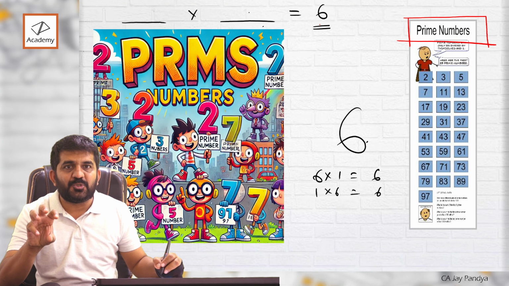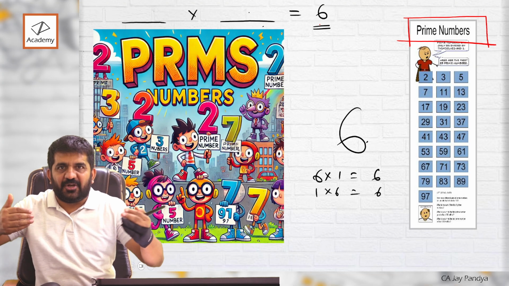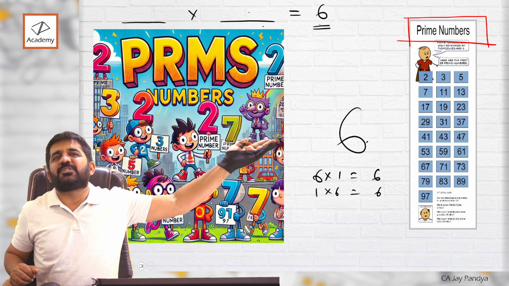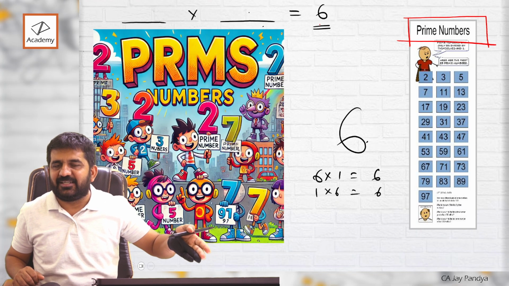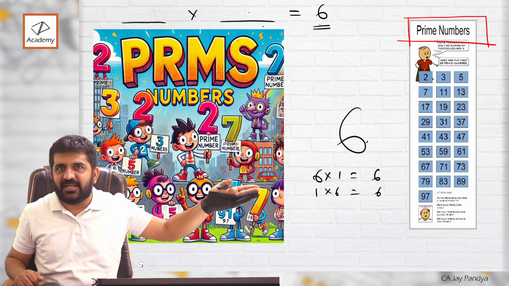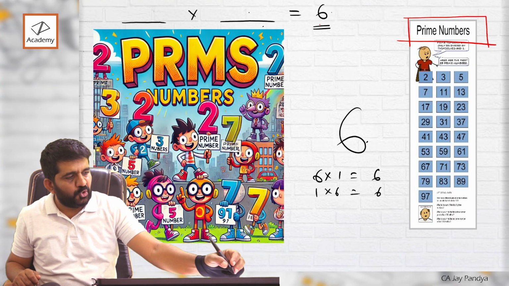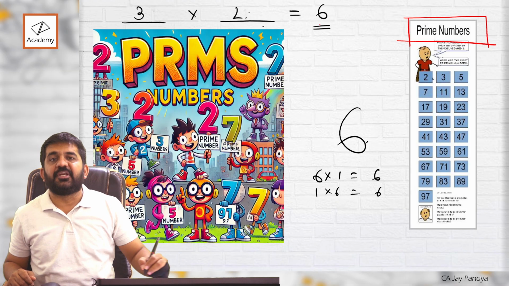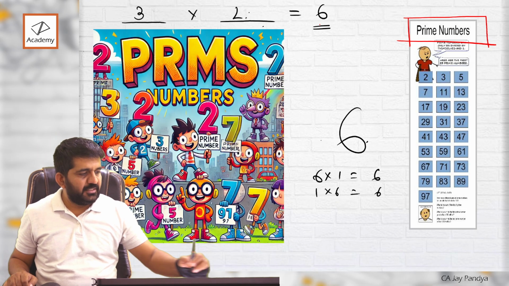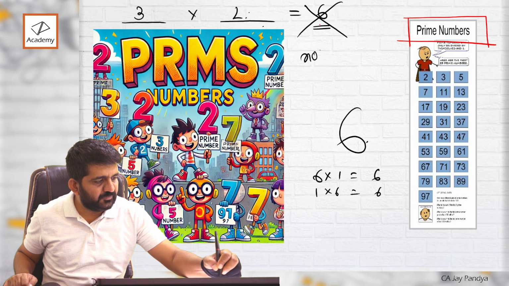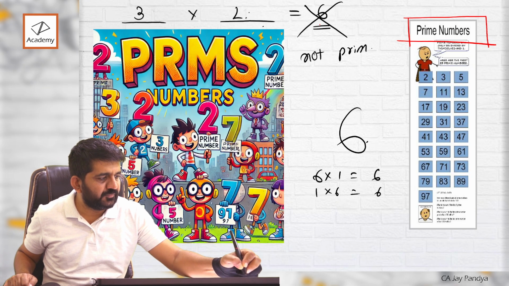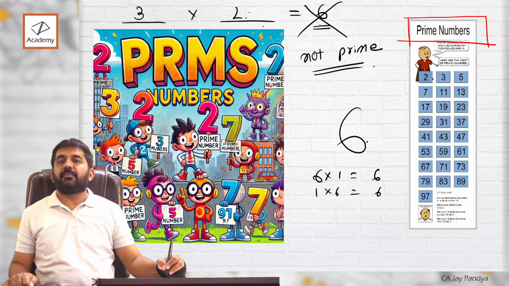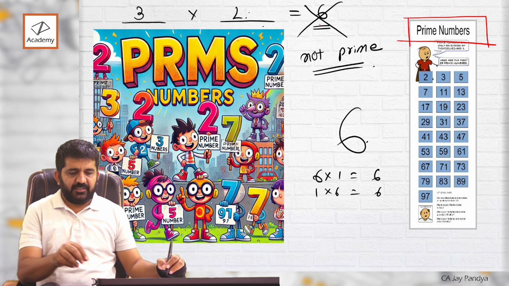And you should be knowing that we should try a lower number. You should not try out 7 when the answer is 6, right? 7 ones will never be 6, it will be more than 7. So 6 I can easily write down. 3 2s are 6. 6 is not a prime number, right?